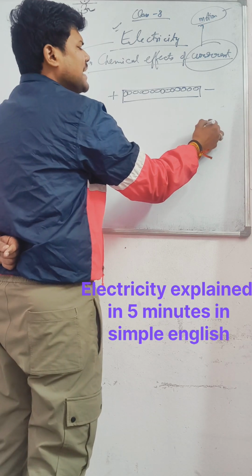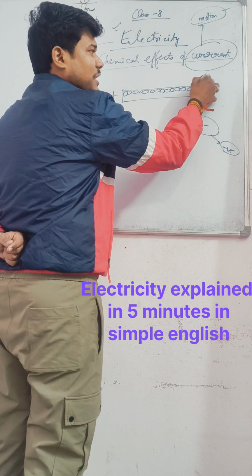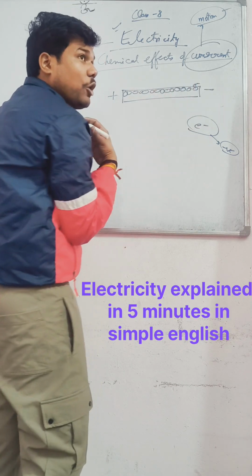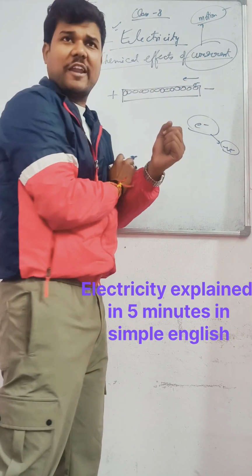Electrons क्या होता है? Electron is a negatively charged particle. Electron मतलब बेटा आपका negatively charged particle होता है. So suppose this atom का जो electron है, it is negatively charged, this is also negative, and we all know that negative and negative repel each other. So due to which this electron will try to move over here.